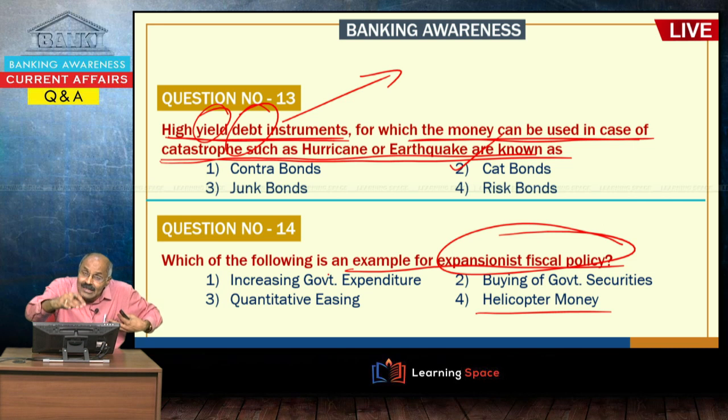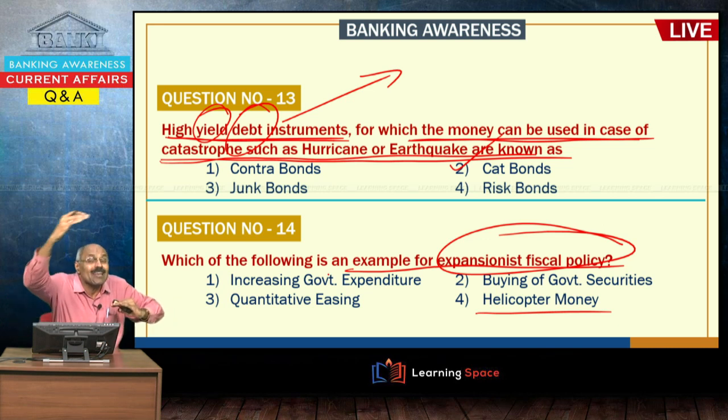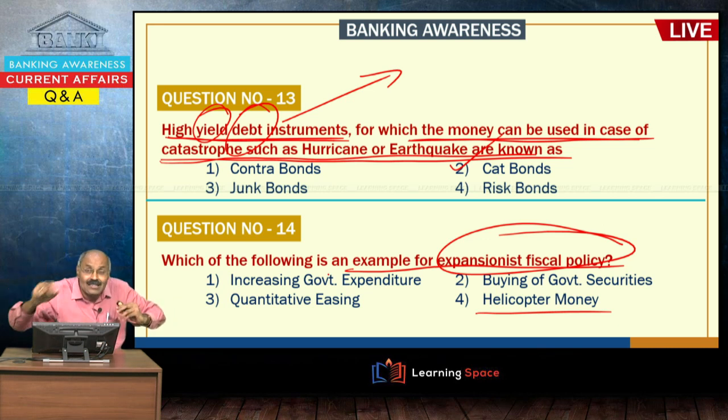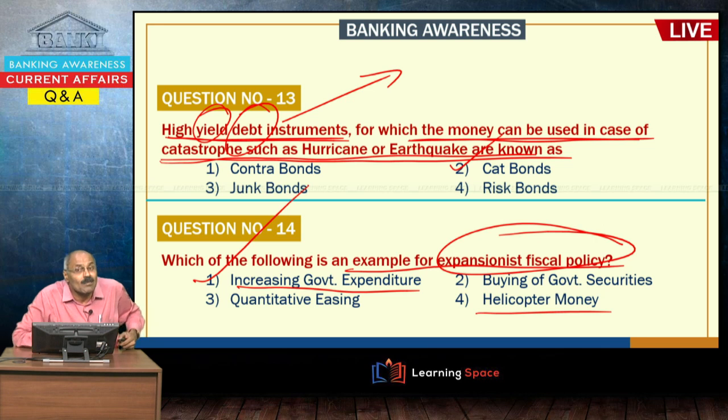So more expenditure by the people will come. So, reducing the taxes is an example of expansionist fiscal policy. At the same time, when the government's expenditure is increased, that is also an example of expansionist fiscal policy.